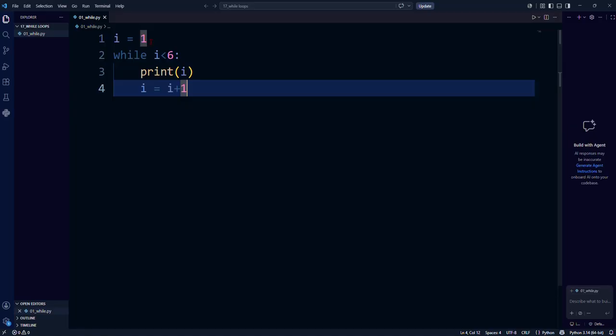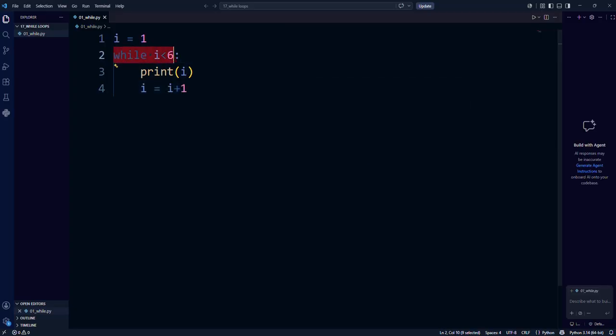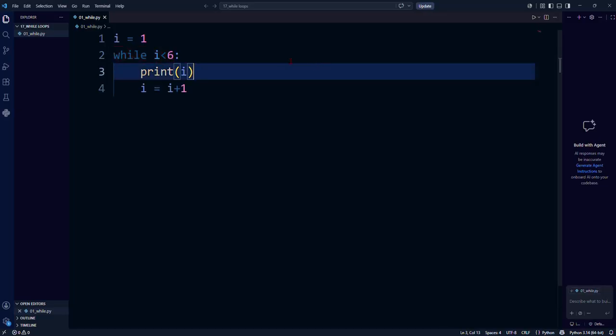Now i is 6, and the while statement will check: is 6 less than 6? No, it's not less than 6. So it will not print 6. The while loop will be exited. So the result should be 1 to 5.